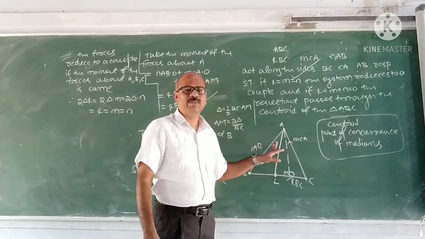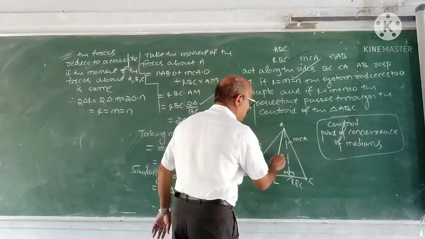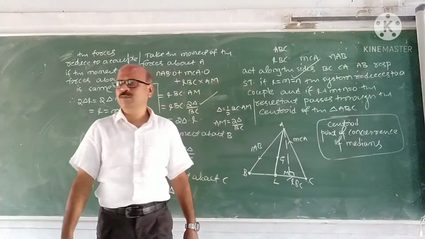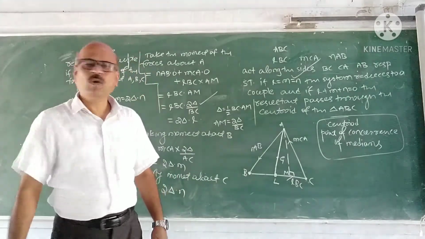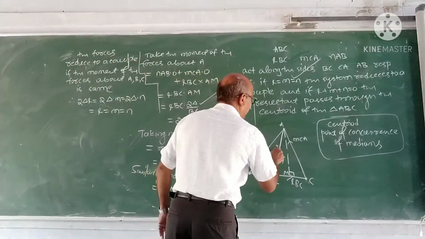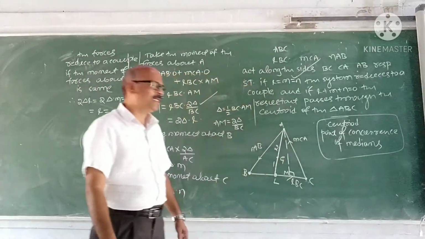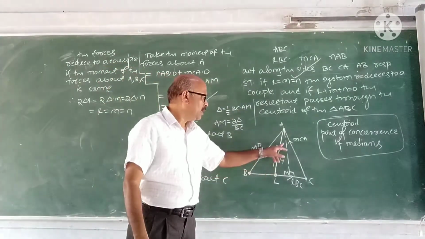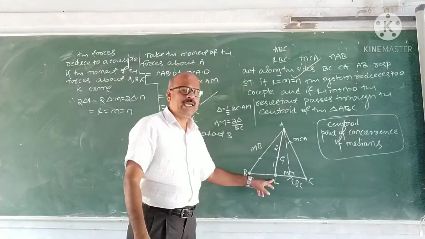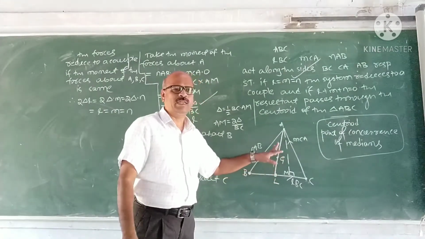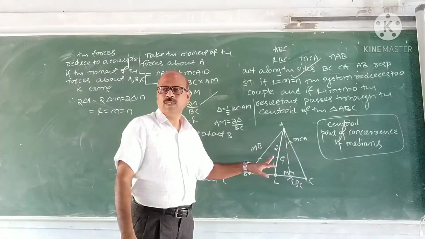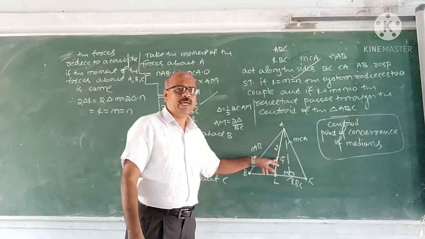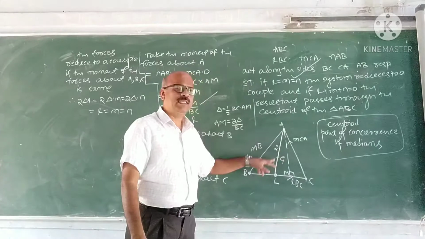They pass through the same point, and that point of concurrence is called the centroid of the triangle. One more thing: this centroid divides the median AL in the ratio 2:1 internally. To solve this problem, you require to know what the centroid is, and also that it divides the median in the ratio 2:1.